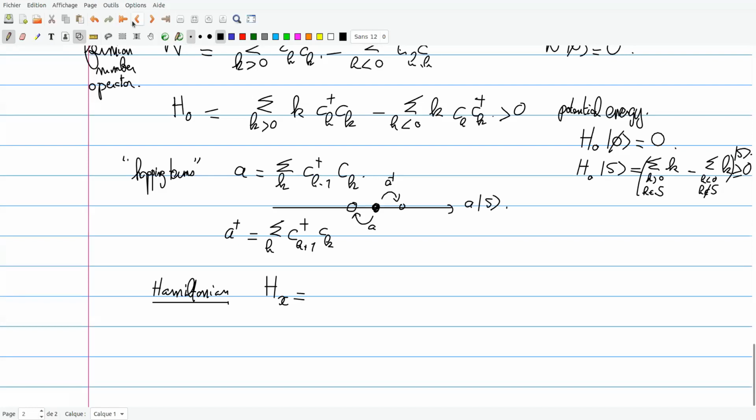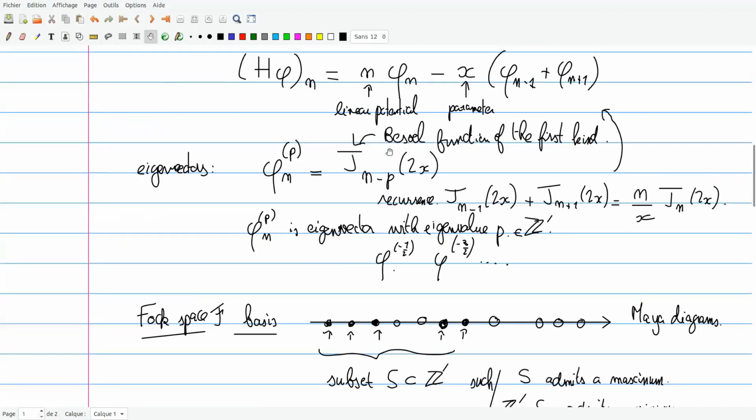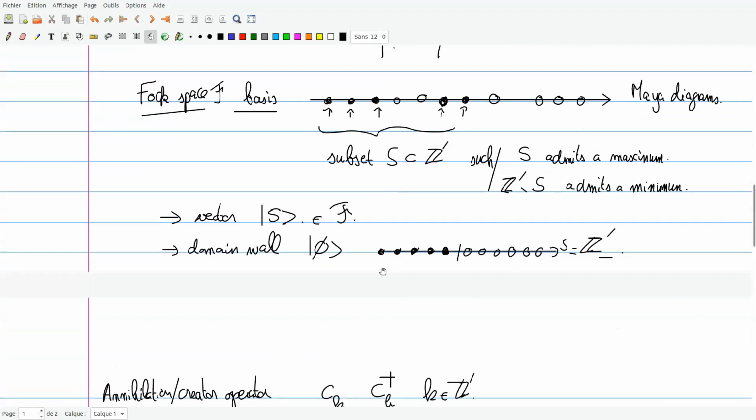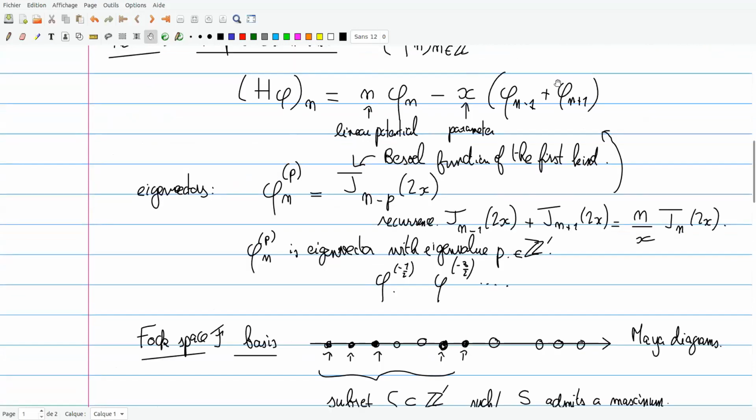So this is going to be the representation of Fock space of this Hamiltonian. So first H naught will be the linear potential, and there will be the hopping terms here.